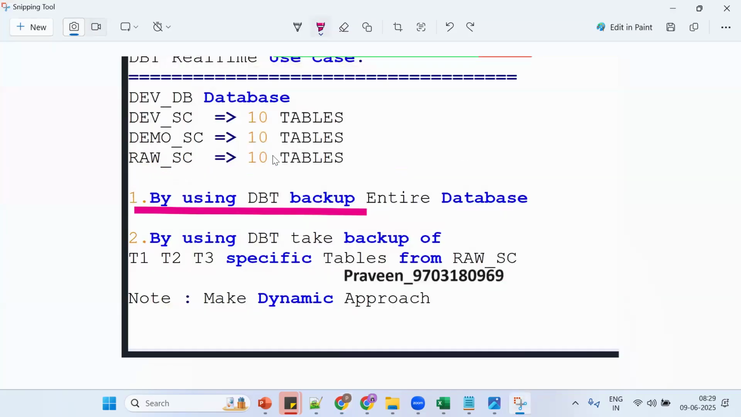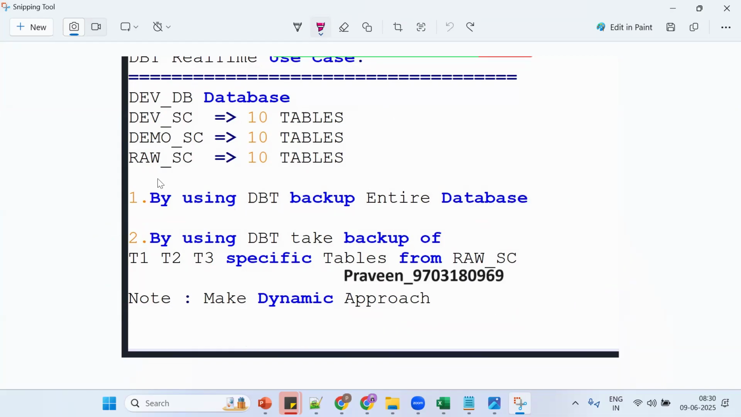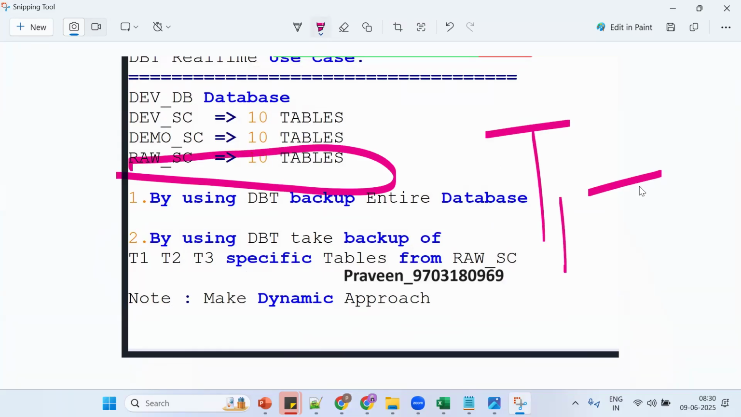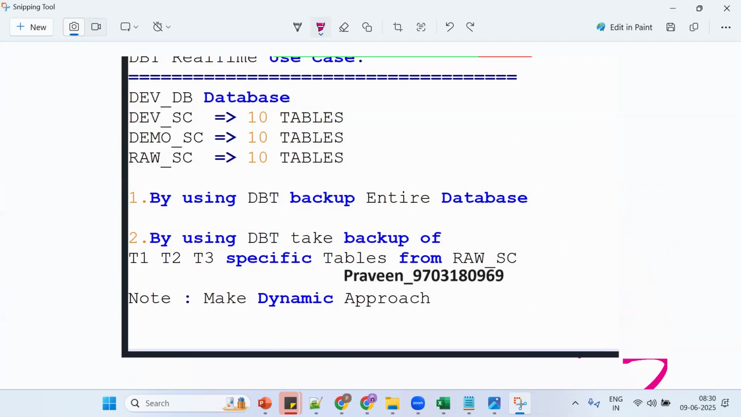But when I go for the second task, tell me, what is the second task? Important: backup of tables. See, in the dev schema and demo schema, all have 10 tables. But in the RAS schema, they want only T1, T2, T3. If I go for an entire schema clone, all 10 tables will be populated. But I want only 3 tables to be populated.